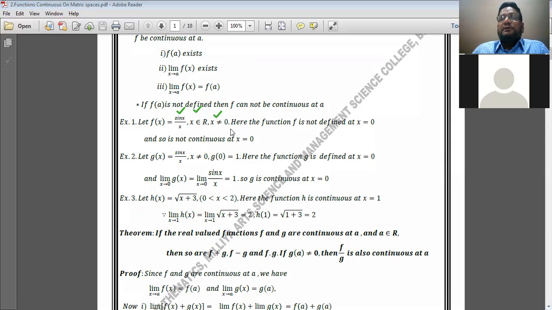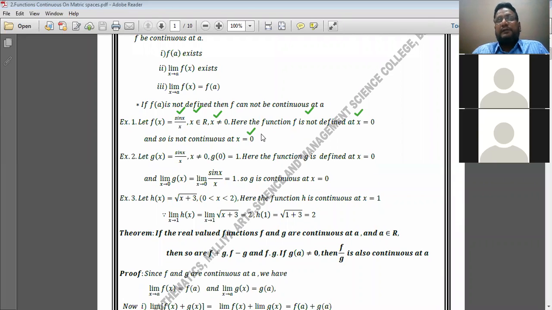This means the given function is not defined for x equal to 0. Since the function is not defined at 0, we can definitely say that the function is not continuous at x equal to 0. Its value should have been defined, but here it is not. So we can say that this function f of x equal to sin x upon x is not continuous at the point x equal to 0.